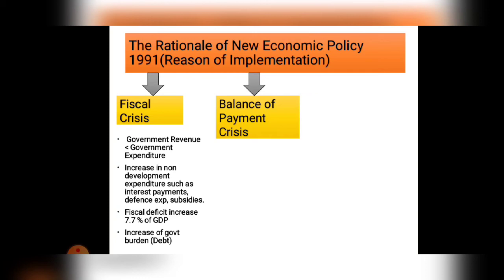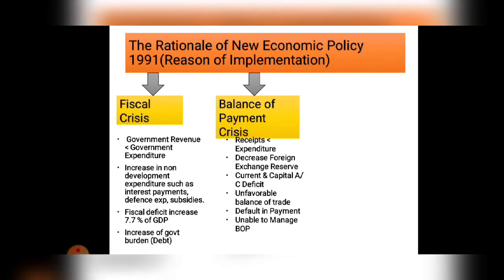But before 1991 our balance of payment was unfavorable. Because of that problem and that crisis, the country had to implement the new economic policy. Now here you can see the balance of payment crisis has taken place because the receipt is less than the expenditure, and because of decreased foreign exchange reserve.